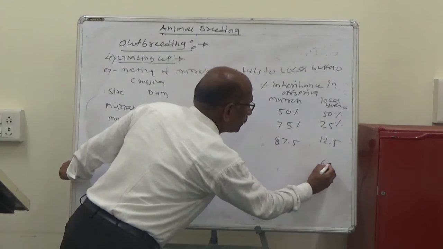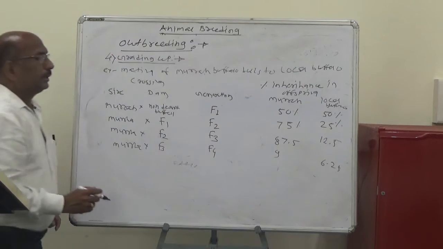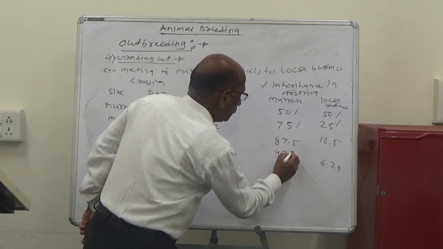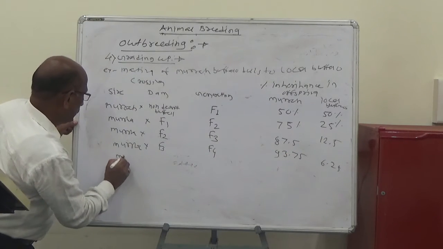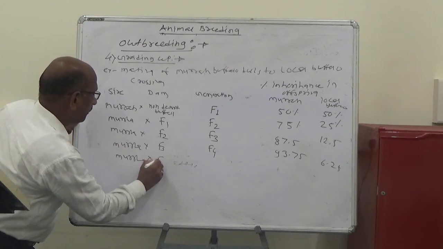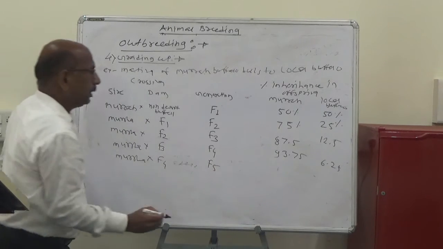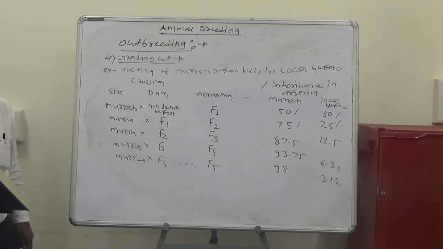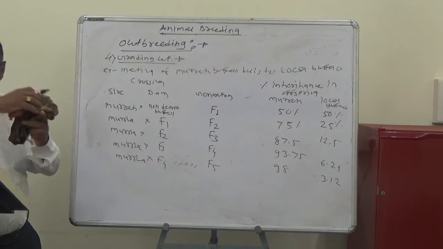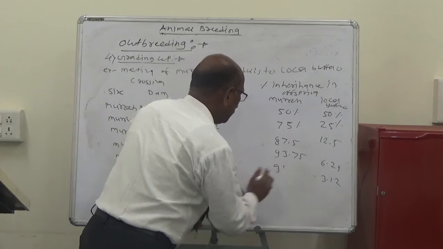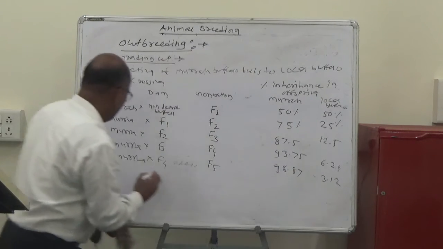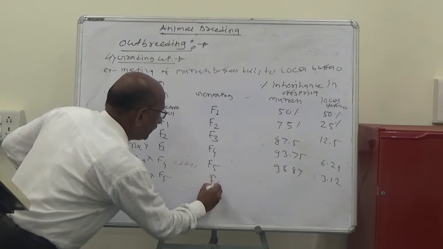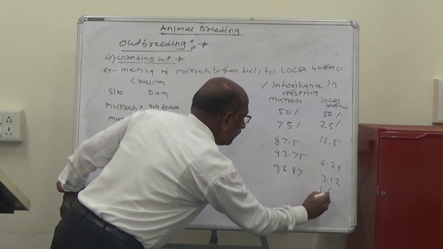Again the Murrah into F3 gives the F4 generation: 6.25 and 93.75. Again the Murrah into F4 gives the F5: 3.12 and 96.87. Murrah into F5 gives the F6 generation: 1.62.